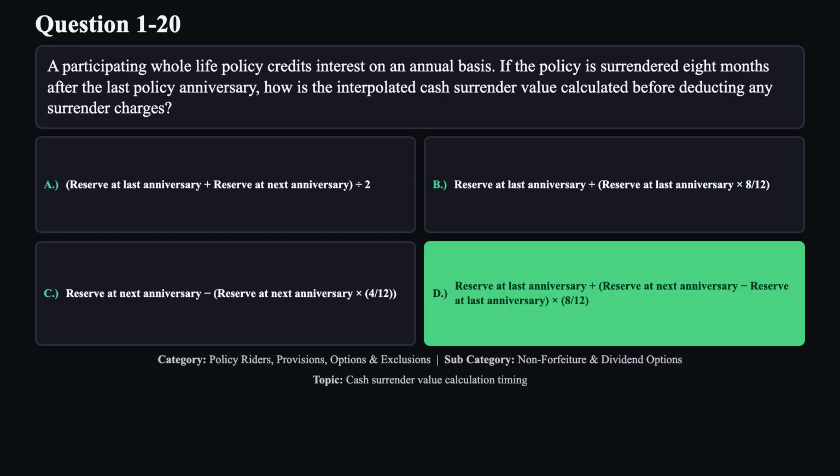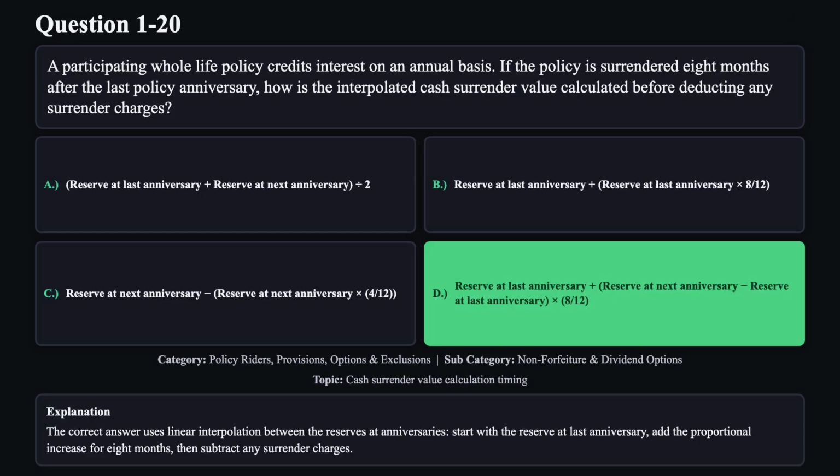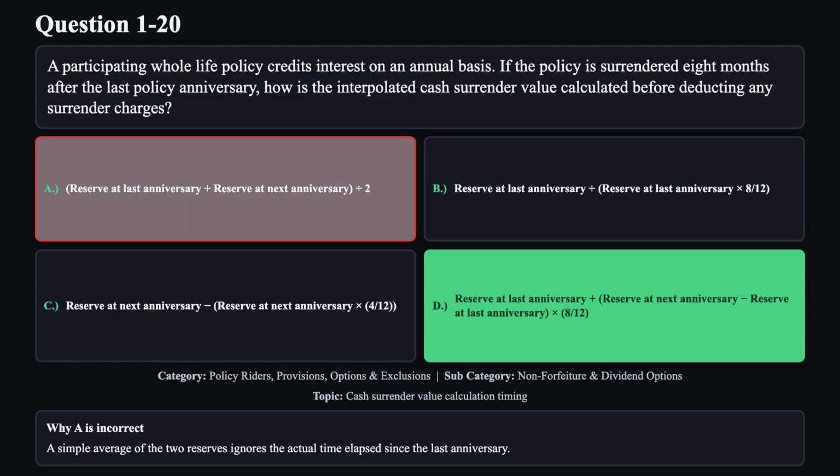The correct answer is D. The correct answer uses linear interpolation between the reserves at anniversaries. Start with the reserve at last anniversary, add the proportional increase for 8 months, then subtract any surrender charges. Reason A is not correct. A simple average of the two reserves ignores the actual time elapsed since the last anniversary.